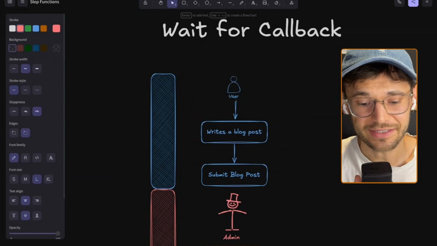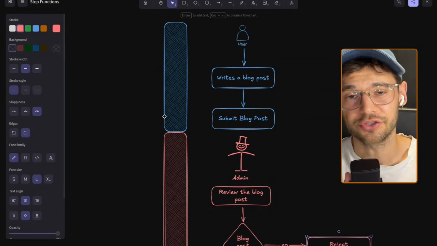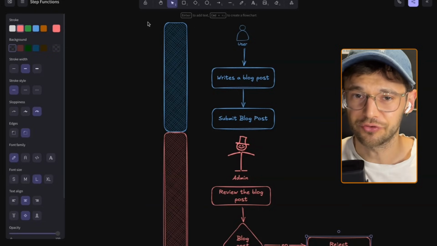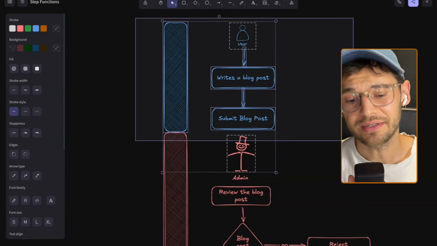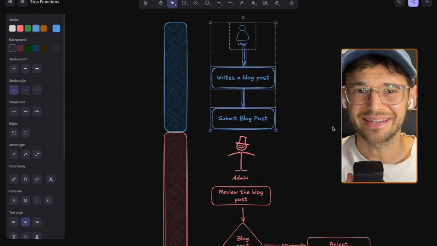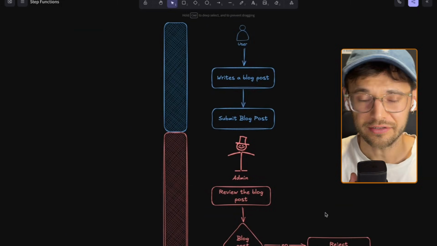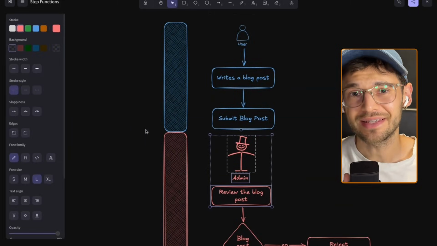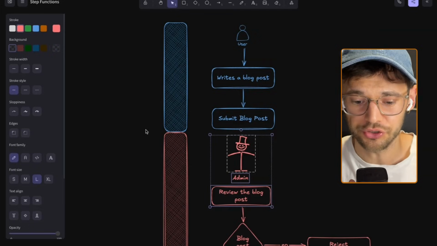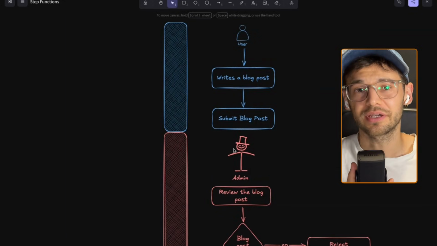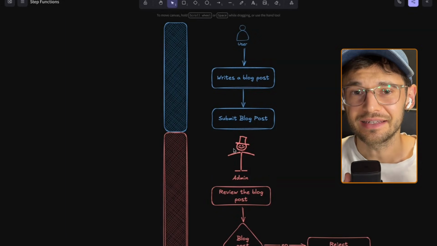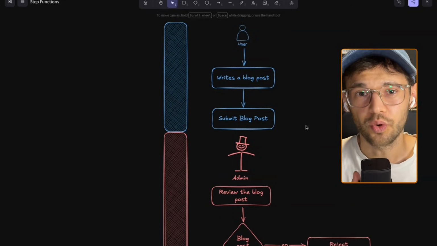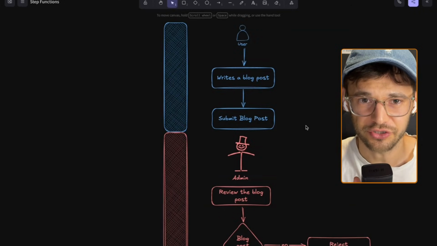And I think the special part about this workflow is that the times are different from each other. While the user is writing the blog post, this part is happening at another time compared to when the admin is reviewing the blog post. And also the special part is that we have some kind of manual intervention in here. So we have a person who is actually checking something and then needs to approve or reject it. And this is what we can build very nicely with step functions.